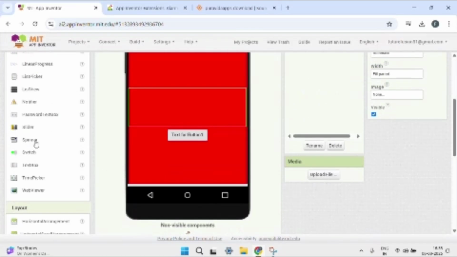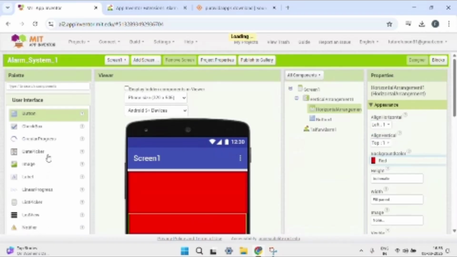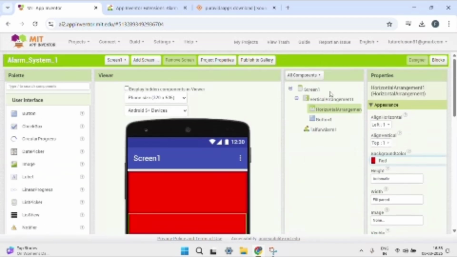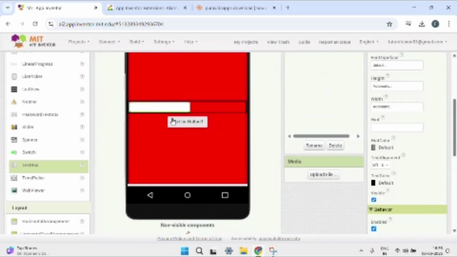Then search for a text box. Yeah, we got a text box. Add two text boxes in this box. Click on text box 1 and adjust its width as fill in percent, and write 20%. Then select text box 2 and its width is also 20%.